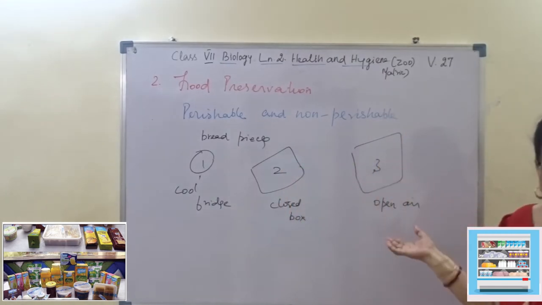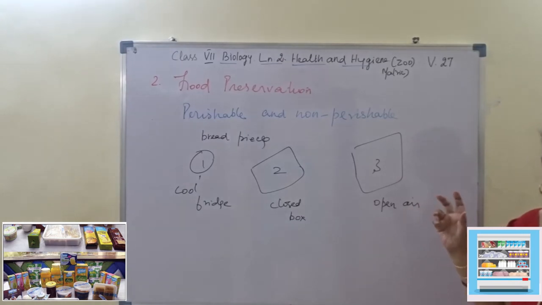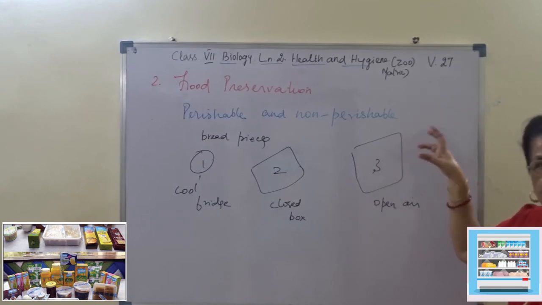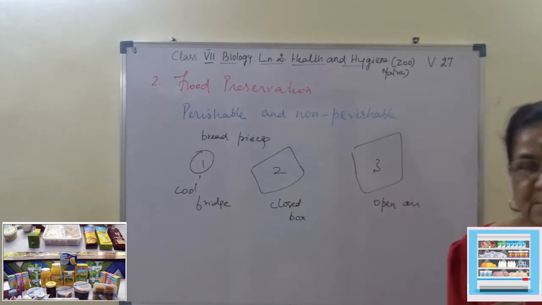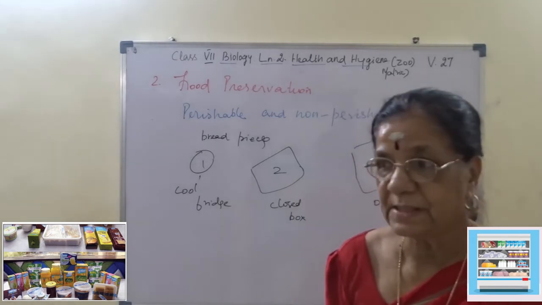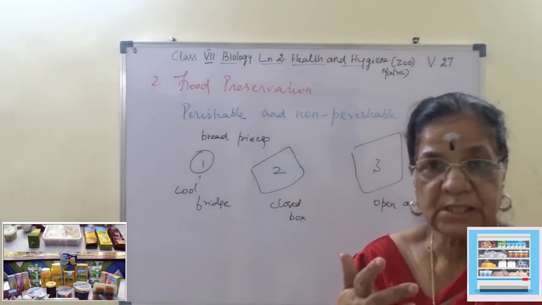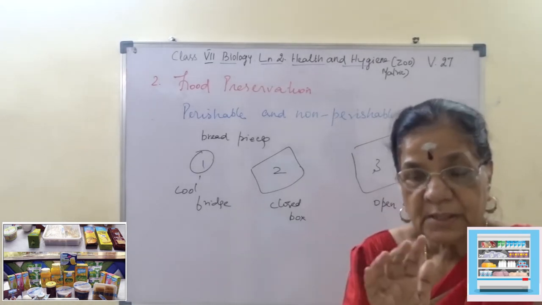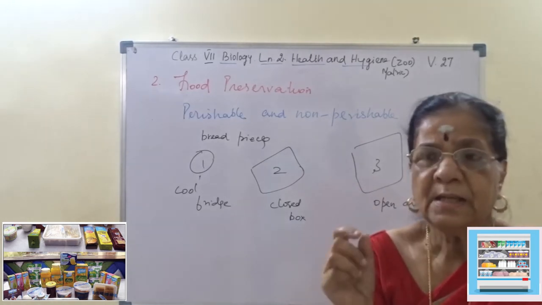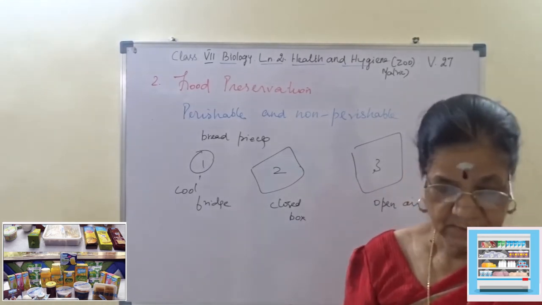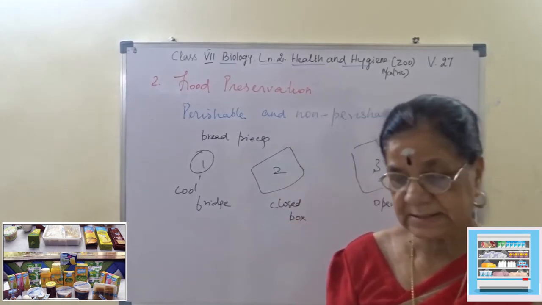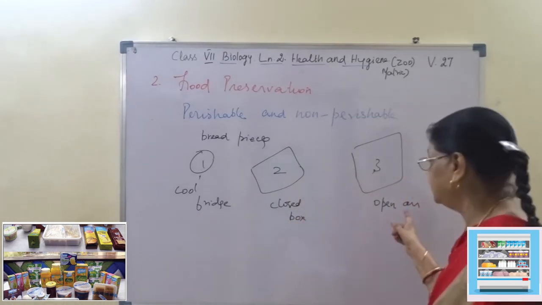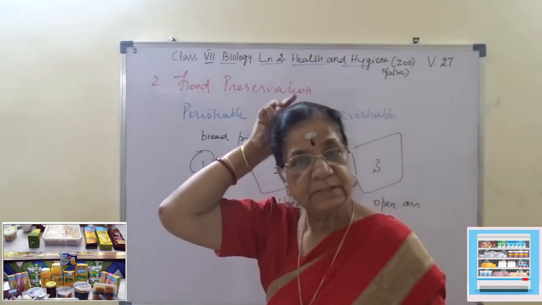Whereas this one is left open, so the microbes surrounding the bread piece, or microbes in the air, will attack the bread piece, and fungus will be present on the third slice. Fungus appears as white patches with black dots, like when we say something has gone moldy. Which piece shows growth of fungus? The one which is kept in the open air.